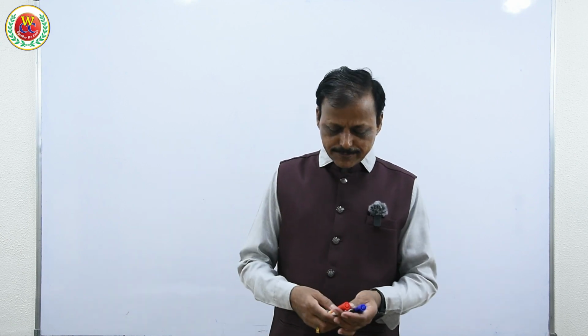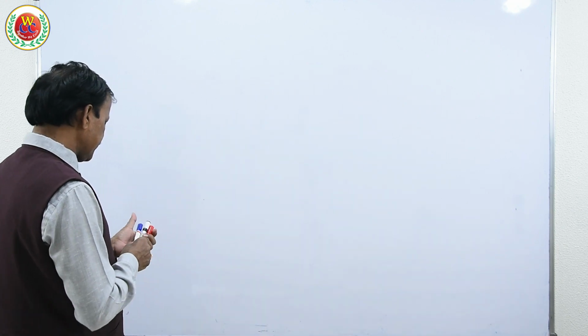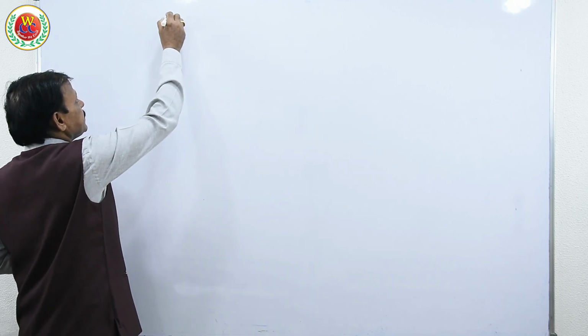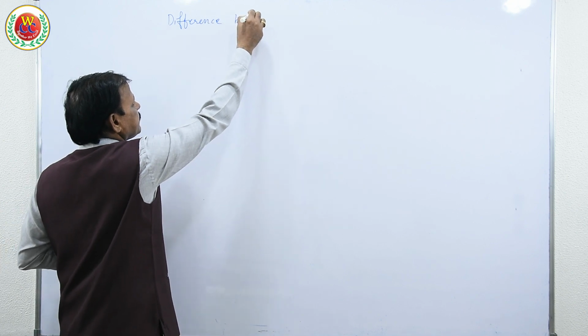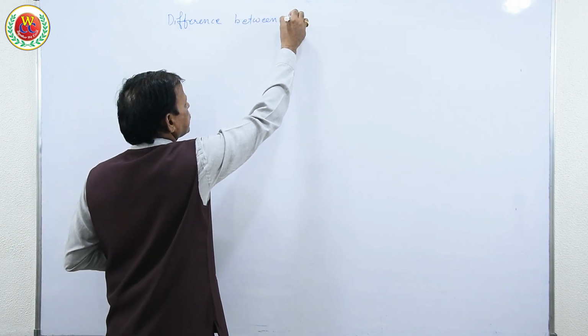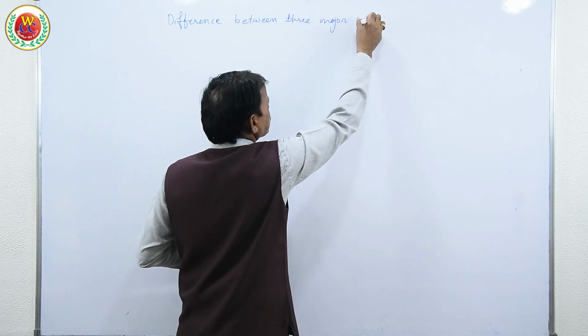As a series of lectures, we continue with the plant kingdom, and the topic is three different systems of classification. As we discussed different classification systems in the earlier lecture, now we are continuing with the difference between these three major systems of classification.